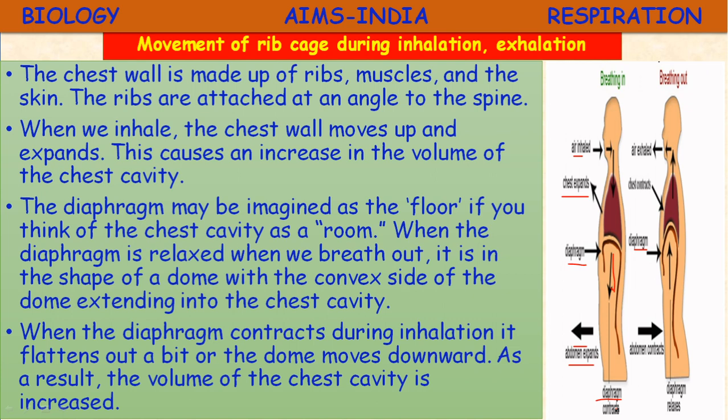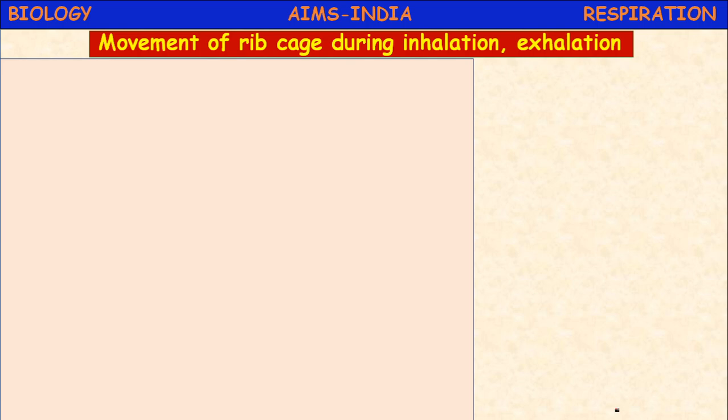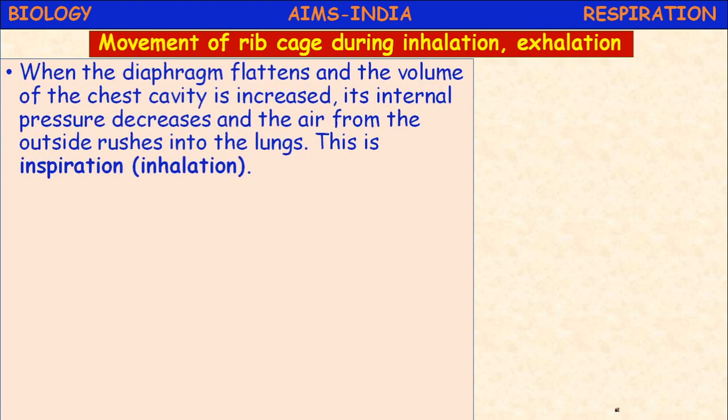In humans, the diaphragm plays a very important role in the breathing process. What is breathing? One inhalation plus one exhalation is equal to one breathing. Okay, children, let us proceed. Movement of the rib cage during inhalation and exhalation. When the diaphragm flattens, the volume of the chest cavity is increased, its internal pressure decreases, and the air from outside rushes into the lungs.